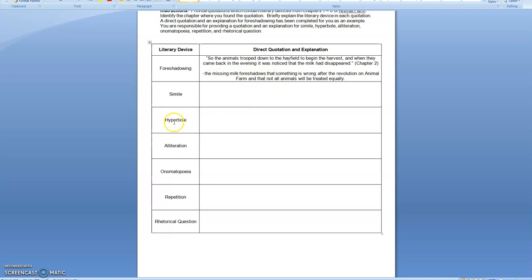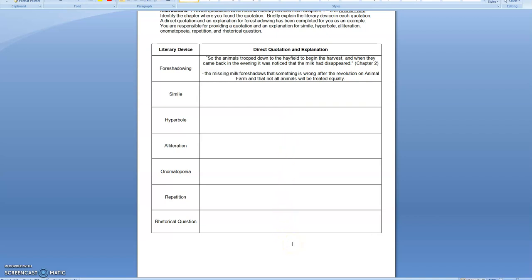You're going to find a quote from the novel that has a hyperbole and then explain it. Another quote that has an alliteration and explain it. A quote that has an onomatopoeia and explain it. A quote that has repetition and again explain it. And then a quote that has a rhetorical question and explain it. So you're going to have 6 quotations that you're going to find, and a brief explanation for each one. And of course, I do want you to identify the chapter where you found each of the quotations.